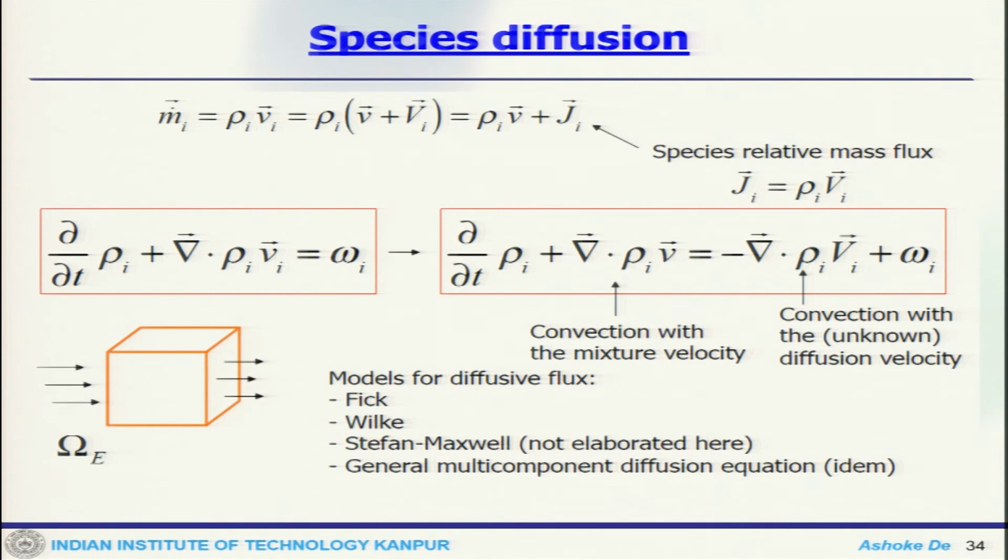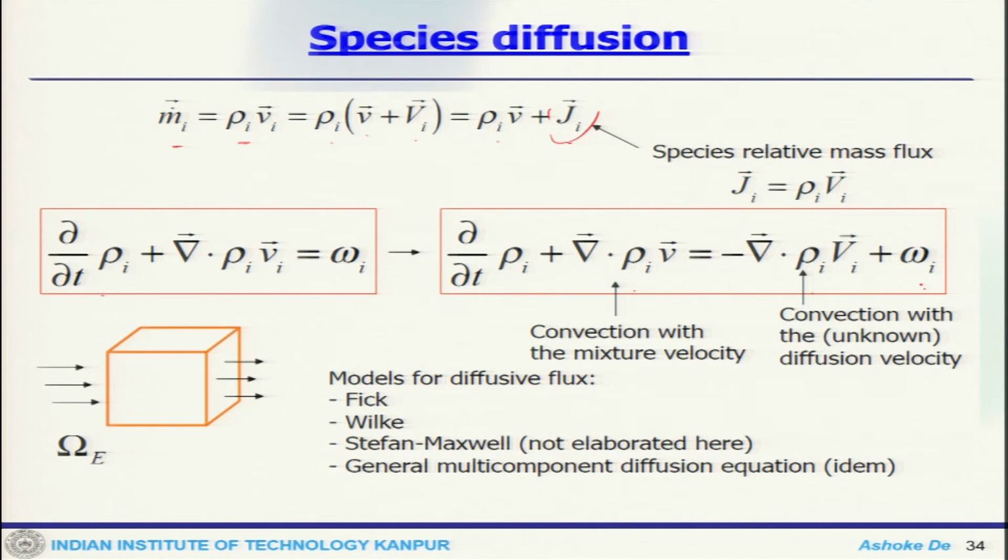So, if I expand this term of the mass flux, rho_i V_i, it is rho_i (V bar plus V_i), where this is the relative mass flux term, which is nothing but rho_i and the diffusion velocity. If I put these things in the equation of the species mass conservation, what we get is the convection, and the convection with the diffusion velocity.